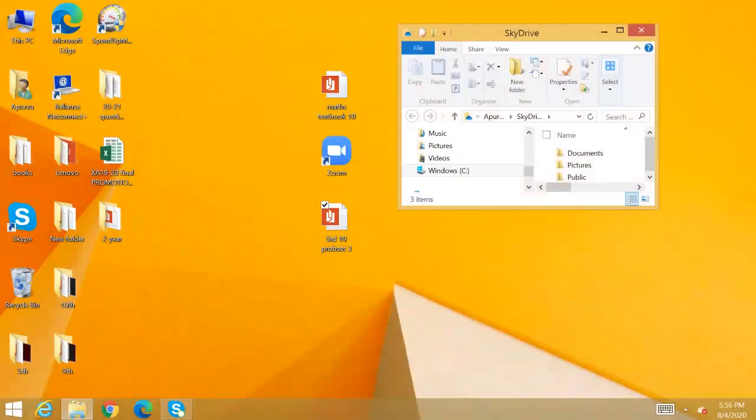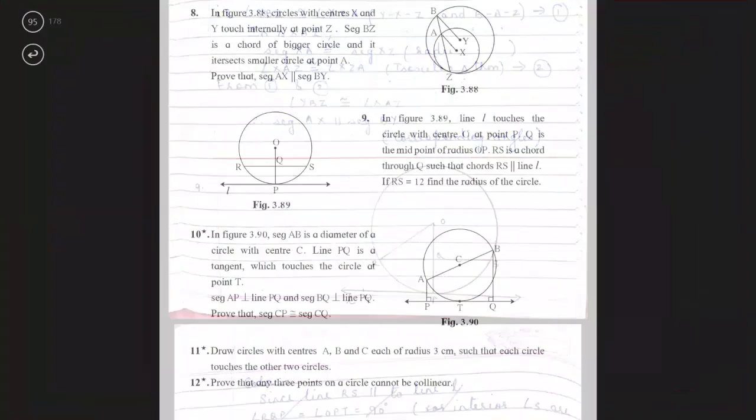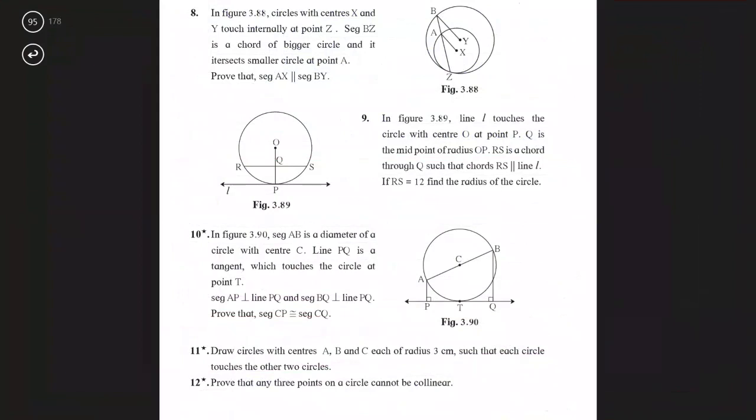Question number 9. In figure 3.89, line L touches the circle with center O at point P. Q is the midpoint of the radius OP. RS is a chord through Q such that the chord RS is parallel to line L. If RS is equal to 12, find the radius of the circle.